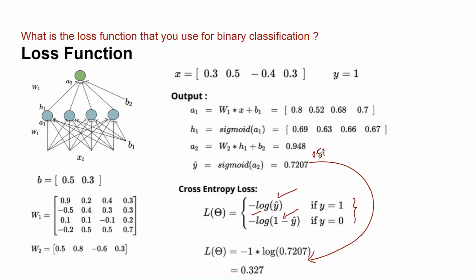But 0.7 is a good enough number to round off to 1, right? Yes, that's a good enough number because you are 72% confident that you are placing this point in this particular category, but 51% is definitely not good enough. But anyway, here you are not rounding it off. You're just taking 0.72 and that is giving us the value 0.327. Now, the reason for telling these two things is that from now onwards, we will not rely on square error loss.